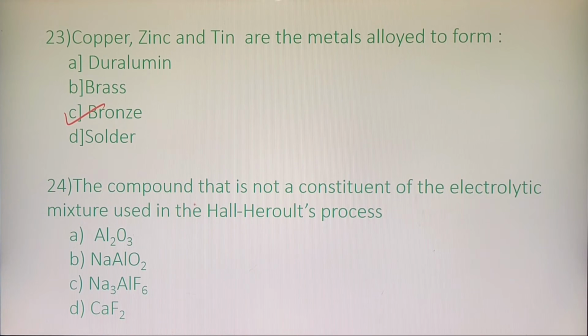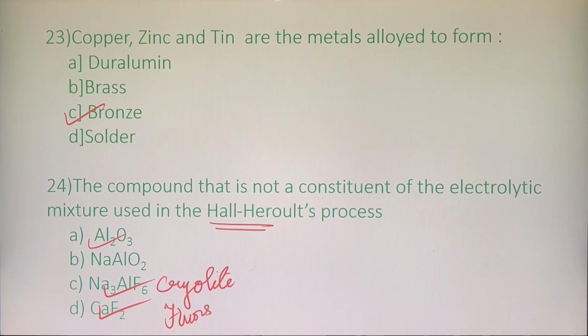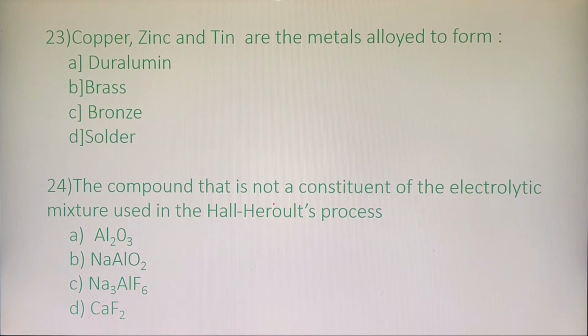Next question. The compound that is not a constituent of hall-heroult process. We know for hall-heroult process we use alumina, that is Al2O3. We use fluorspar, that is CaF2. We also use cryolite. This is cryolite, we use it. This is fluorspar, we use it. And we use alumina. So which amongst this is not a part of the electrolytic mixture? The answer is sodium meta-aluminate, or you call it as sodium aluminate.